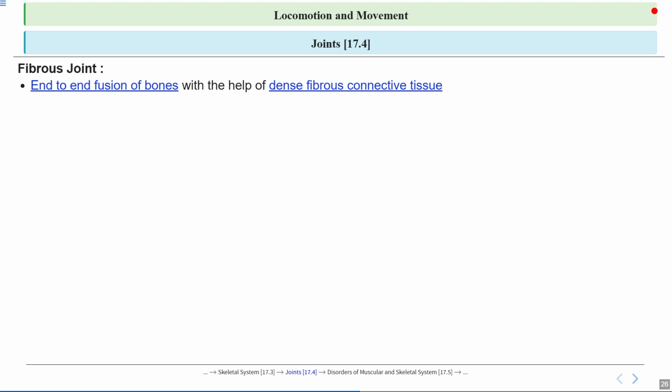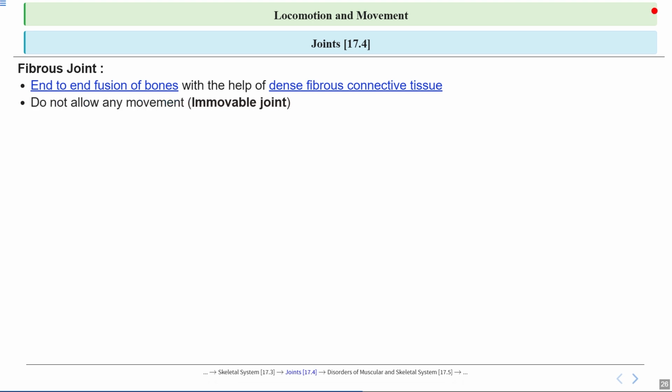Now notice how fibrous joints are formed. They involve the end-to-end fusion of bone. This is very important: the bones are held tightly together by dense fibrous connective tissue. You can think of this tissue like a super strong glue, or a thick rope that binds the bones together, making sure they stay firmly in place.